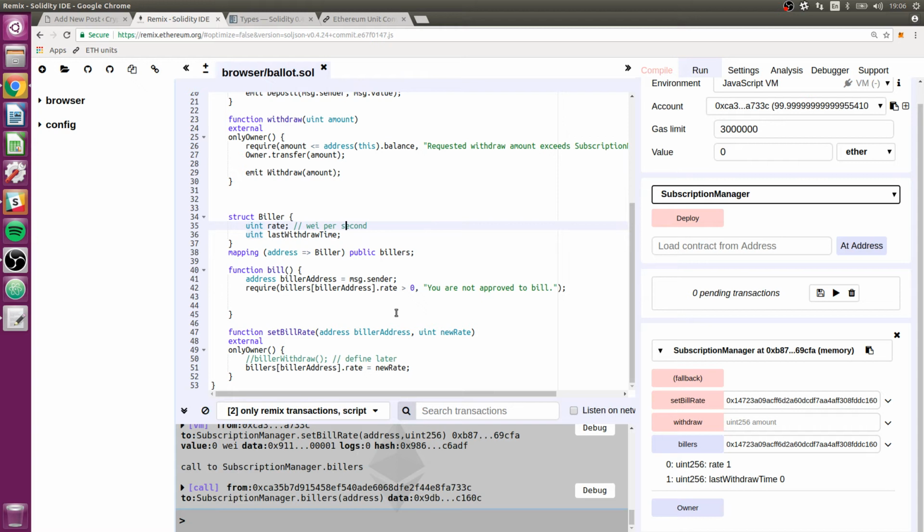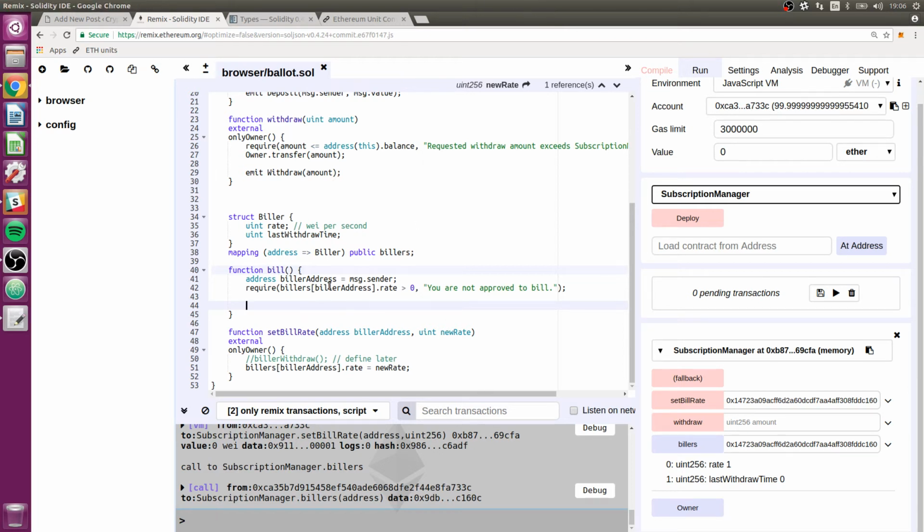Okay. So now we need to, let's see here. I'm still thinking through the way that bill is going to work with the new rate and setting the withdrawal time. I'm going to ignore that for now and just finish out this function bill.